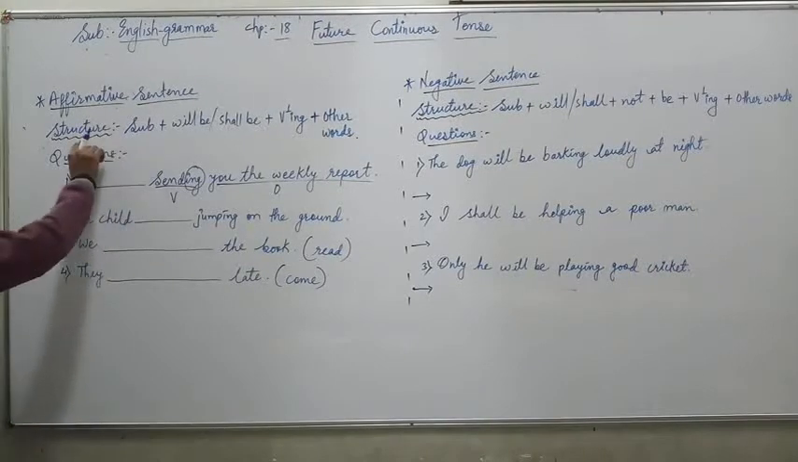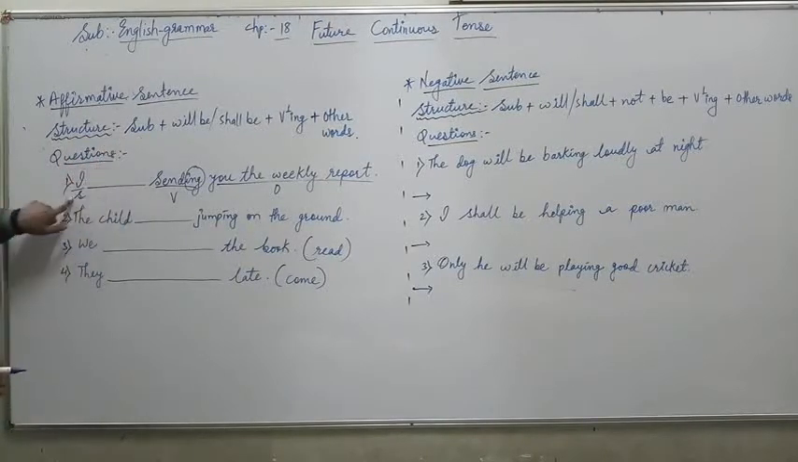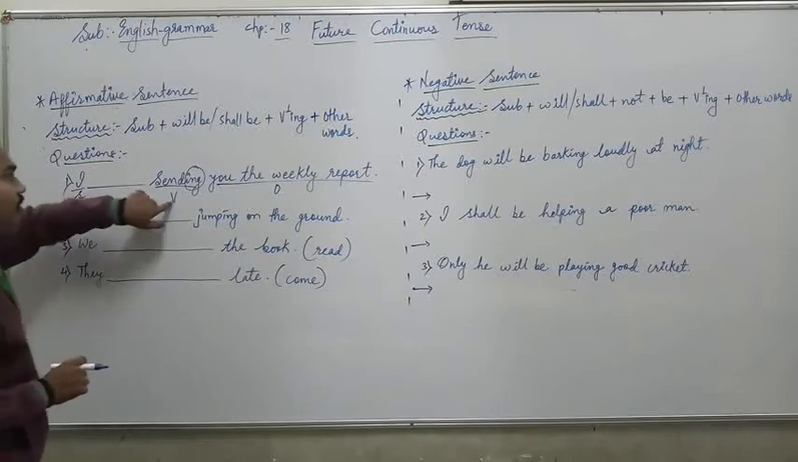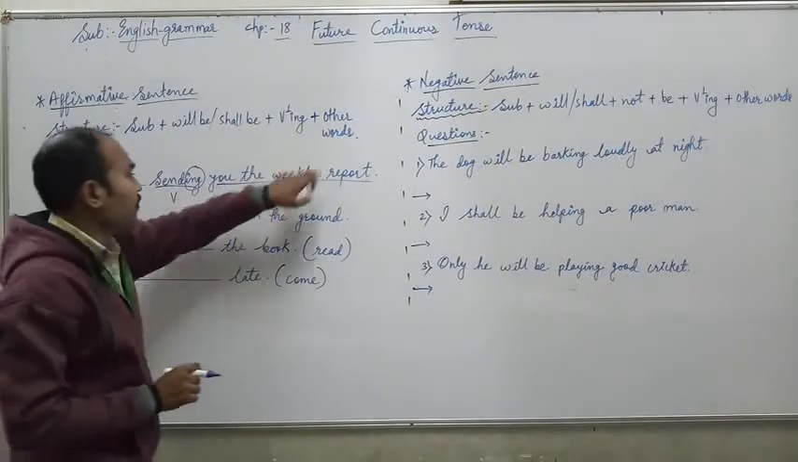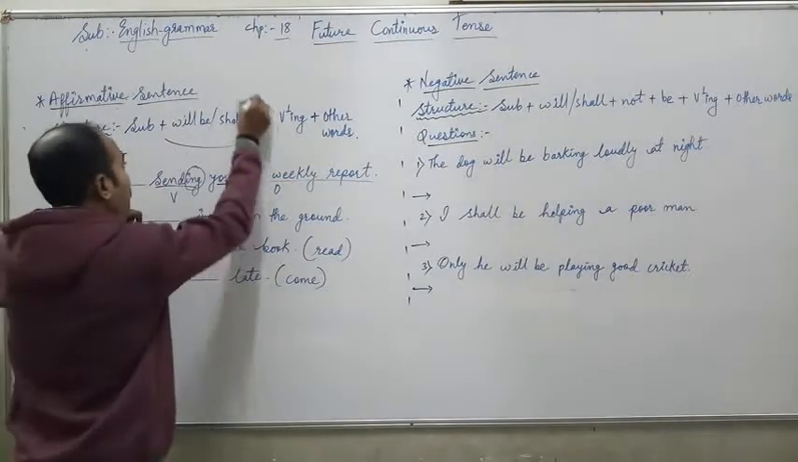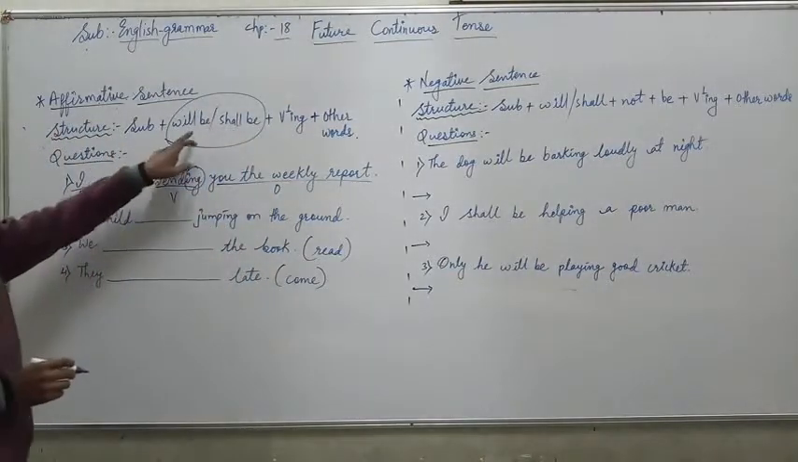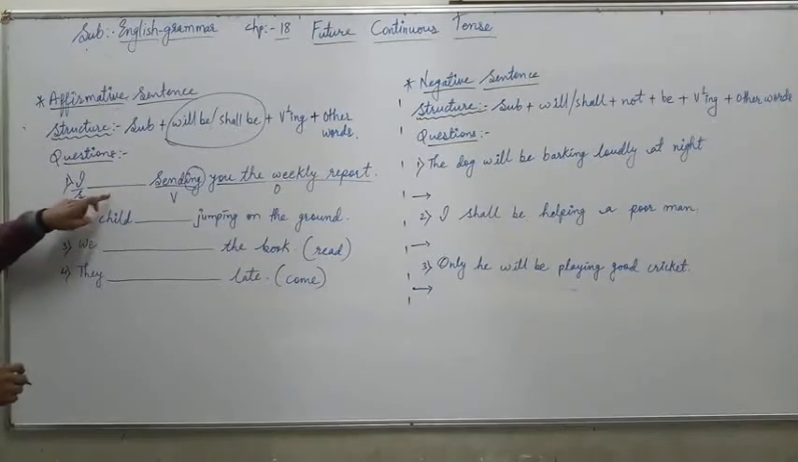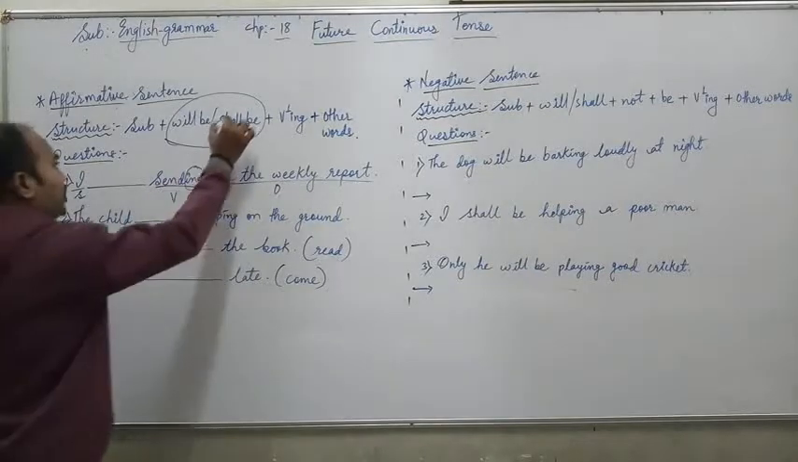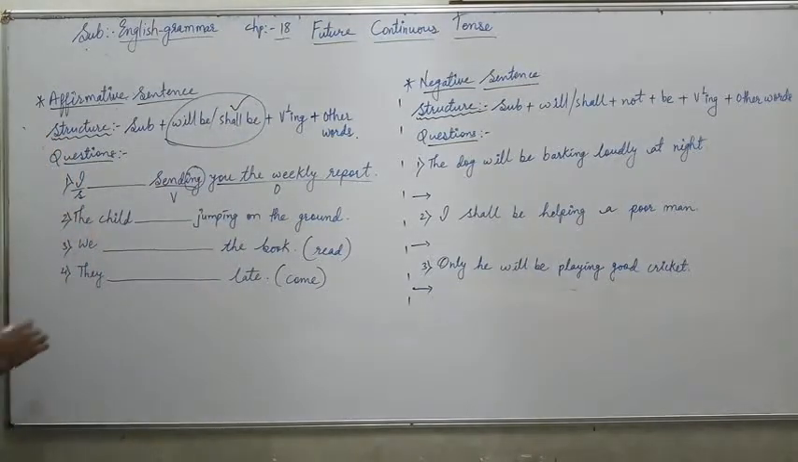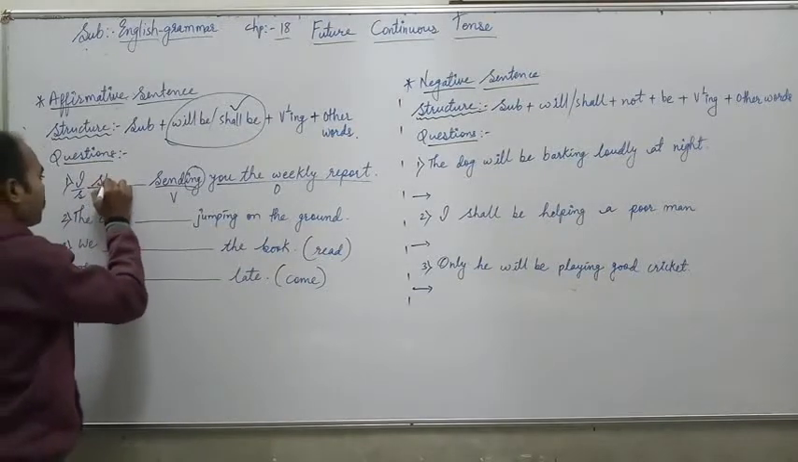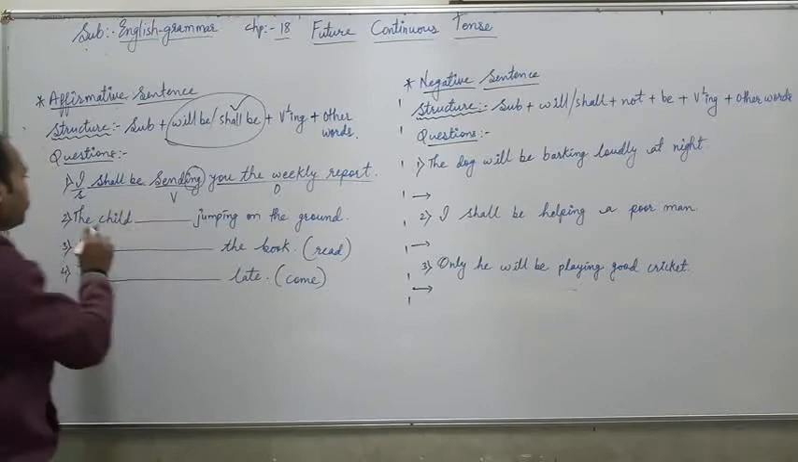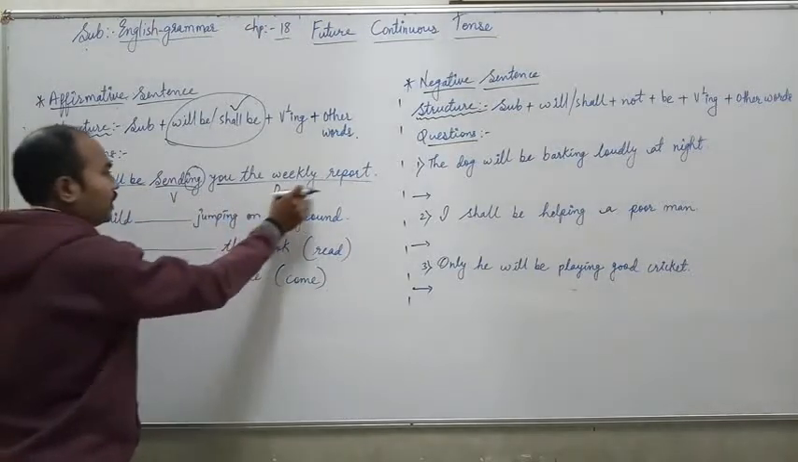According to the structure, we have to write down the subject. Subject is given over here. Then this is the verb. Verb is given over here. Other words are here. What is missing? The missing part is this. We have to select will be or shall be and write it down over here. When the subject is I, according to the rule, mostly and mainly we use shall with the subject I. So the answer is shall be. So I shall be sending you the weekly report.